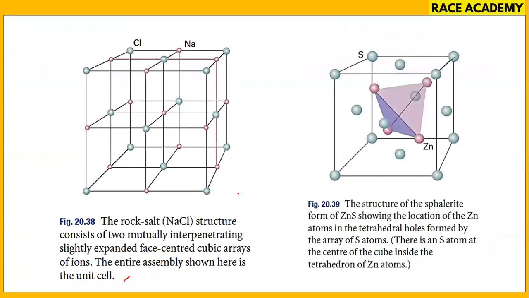Now the sphalerite structure of zinc sulfide. The zinc atoms are located in the tetrahedral holes formed by the arrangement of sulfur atoms. Here, one atom is inside the cube, at the center of the tetrahedron. Here, this is sulfur, this is zinc.